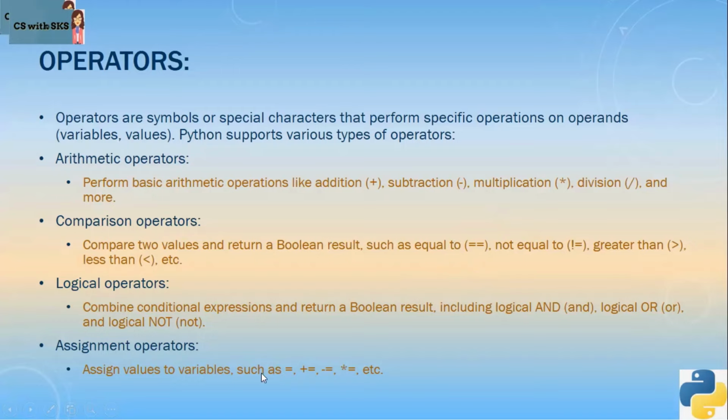However, assignment operator, where single equal to sign is used, that is for assigning some value to the variable. So if you write x equals to y, single equals to, if you write x equals to y, that means whatever is in y now is assigned to x. However, if I write x double equal to y, it will compare x and y. If they are same, it will return true. If they are not same, it will return false, right?